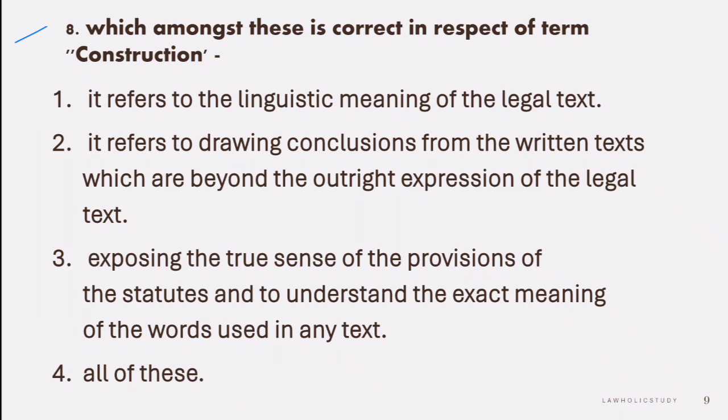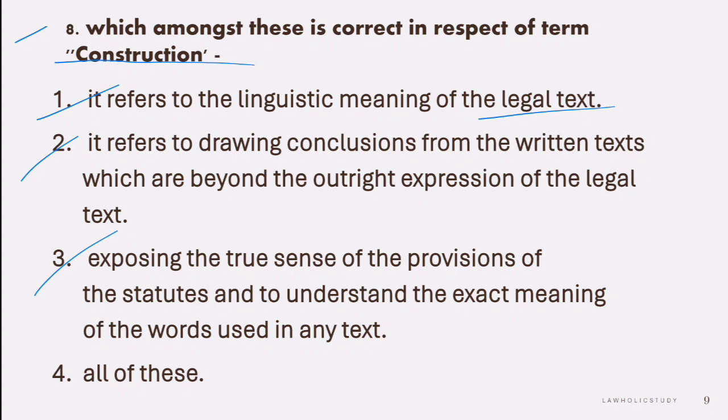Next question is, which amongst these is correct in respect of the term construction? Which among these is correct about construction? Option 1 says it refers to the linguistic meaning of the legal text. Option 2 says it refers to drawing conclusions from the written text which are beyond the outright expression of the legal text. Third says exposing the true sense of the provisions of the statutes and understanding the exact meaning of the words used in any text.